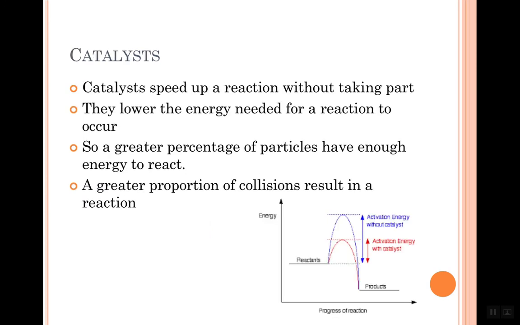And then catalysts. Now catalysts, again, increase the proportion that have got enough energy to react. But they do it in a different way to temperature. They don't increase how much energy they've got. What they do is they reduce how much energy is needed for the reaction to occur. It's what we call the activation energy. It's seen down here. So without the catalyst, we need a lot of energy for them to react. With the catalyst, we need a much smaller amount. And if we need a smaller amount, more of them are going to have that amount. So more of them will react.